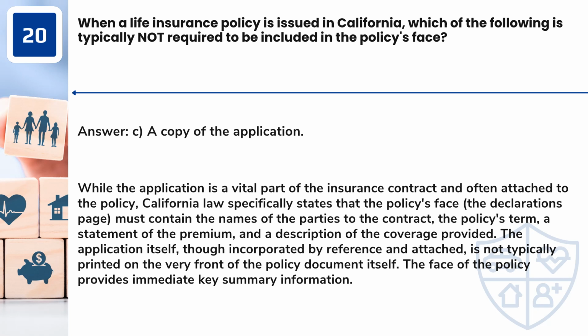While the application is a vital part of the insurance contract and often attached to the policy, California law specifically states that the policy's face, the declarations page, must contain the names of the parties to the contract, the policy's term, a statement of the premium, and a description of the coverage provided. The application itself, though incorporated by reference and attached, is not typically printed on the very front of the policy document itself. The face of the policy provides immediate key summary information.